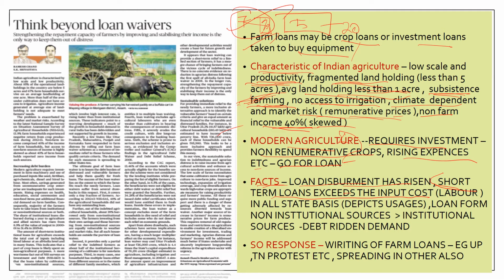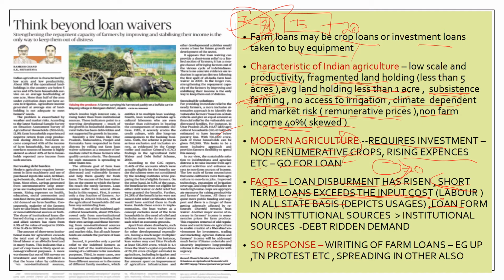If you take India as a whole, and compare the input cost for agriculture with the loan given, the loan exceeds the input cost of Indian agriculture. So this depicts that the loan is used for other purposes rather than modernizing agriculture or investing in agriculture. So this is one fact which the article tries to bring in.